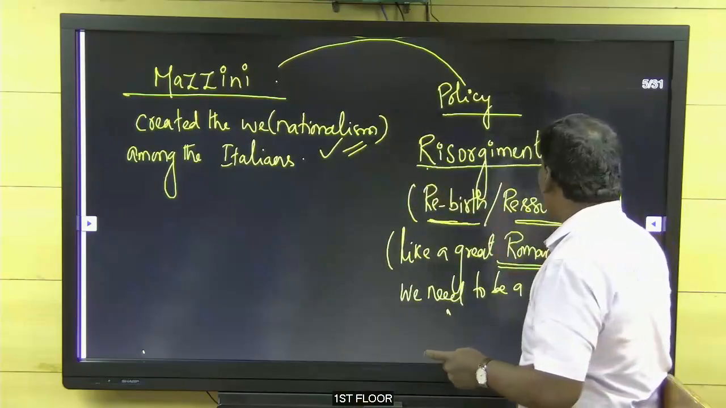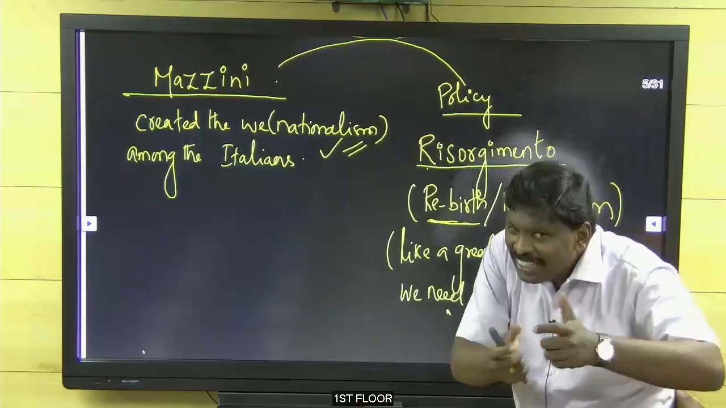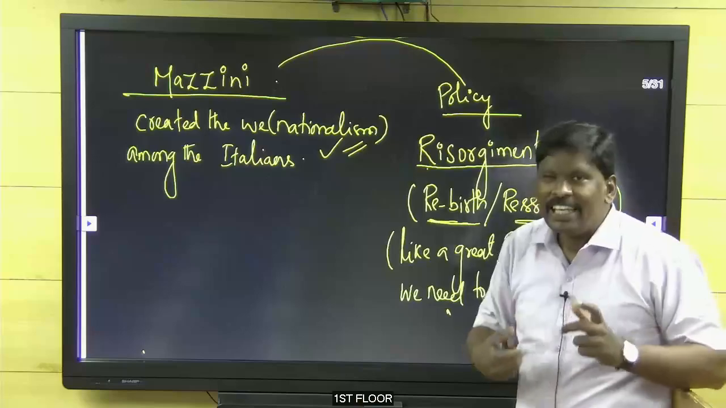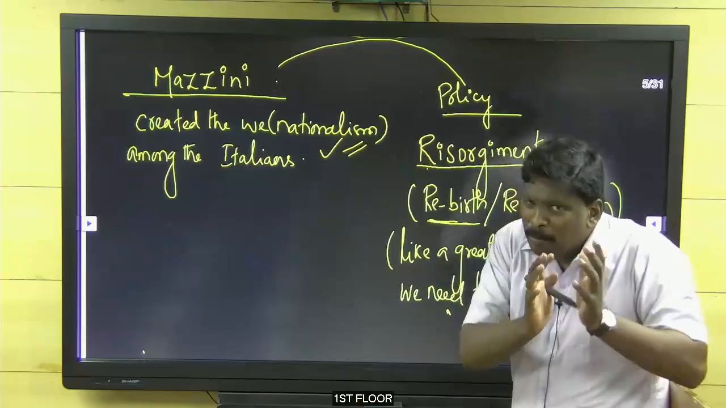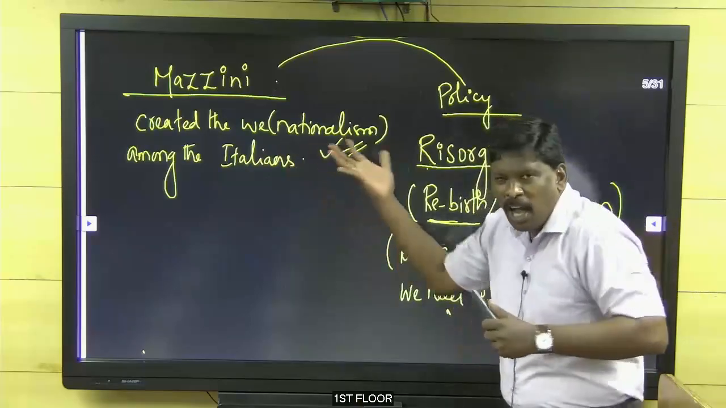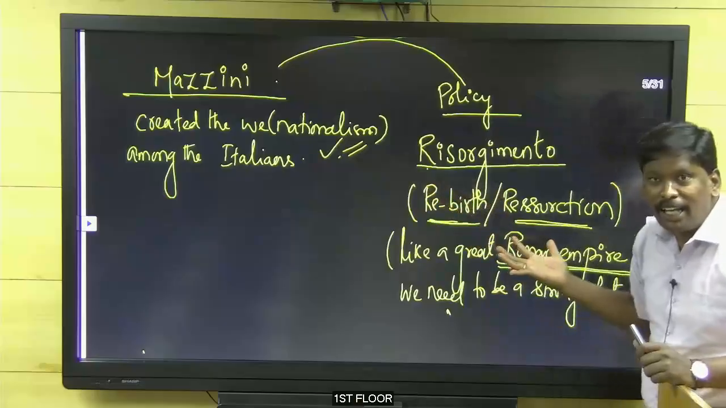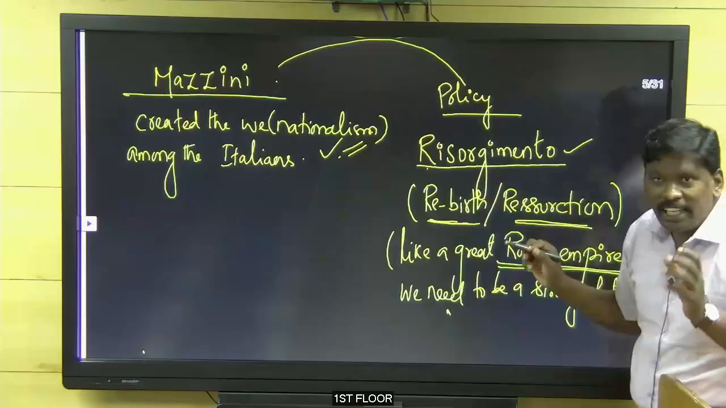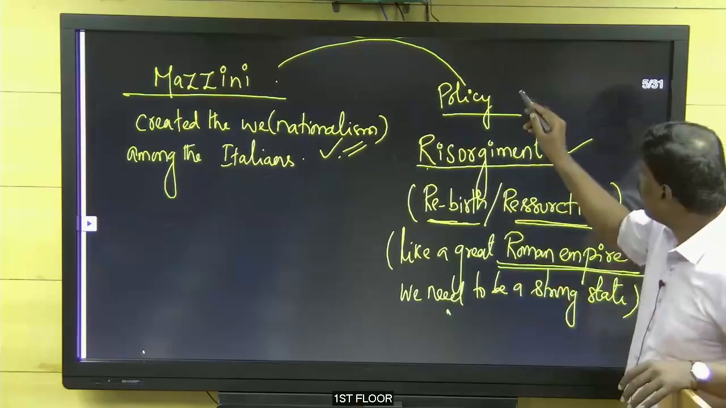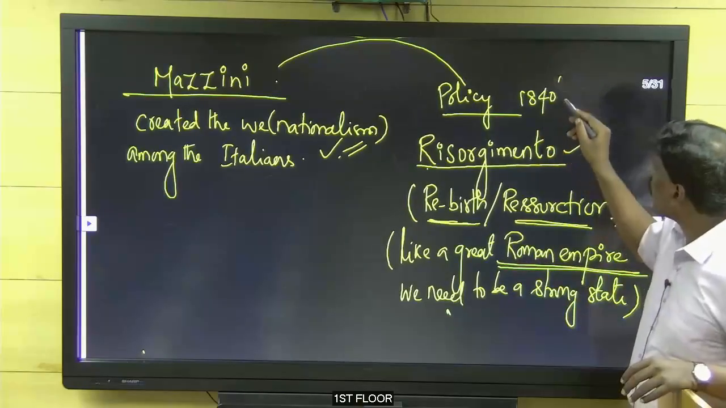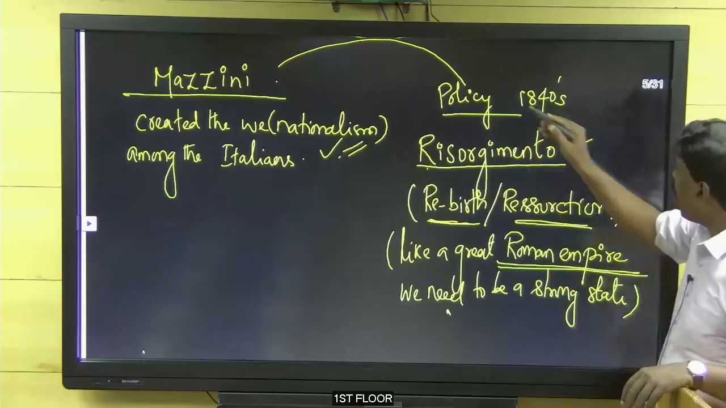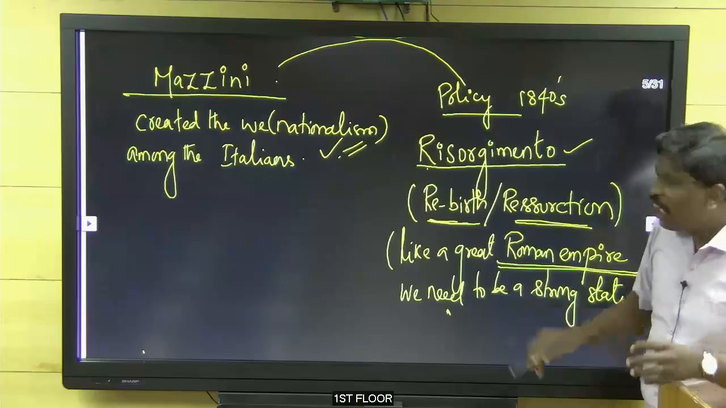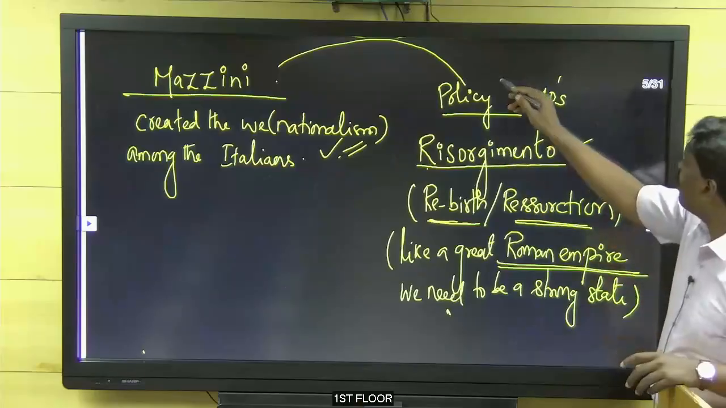So the policy of Risorgimento was triggering the people of Italy. When Mazzini taught nationalism and the people felt the great Roman Empire of the past, we need to be like that. Risorgimento, in the 1840s. In the 1840s, by the time, the king of Sardinia wanted to use this.